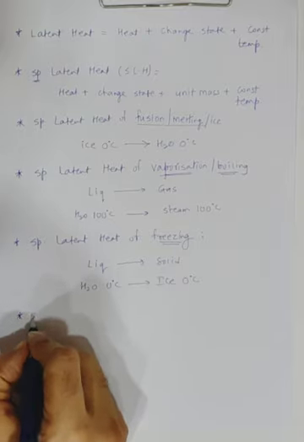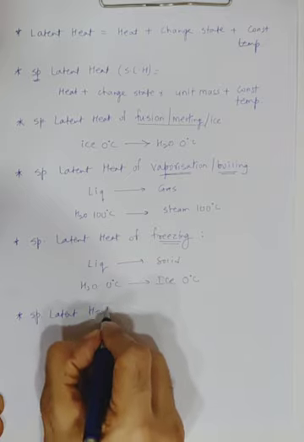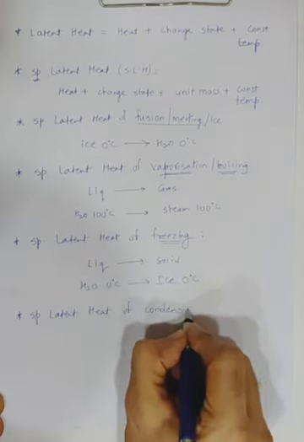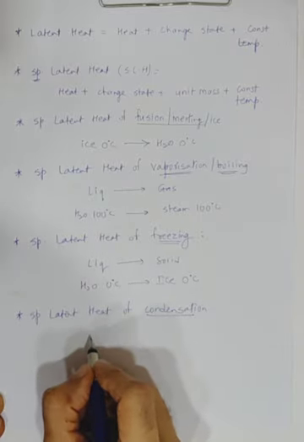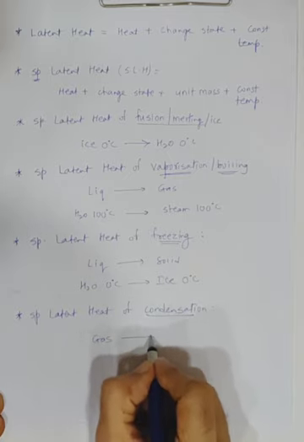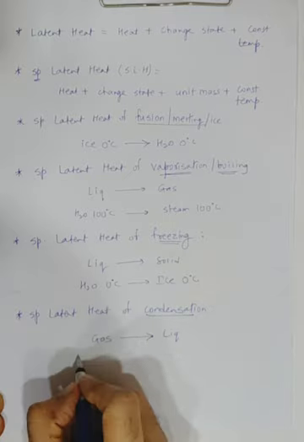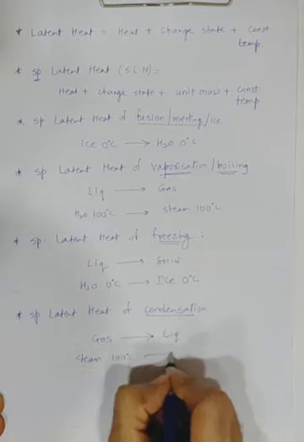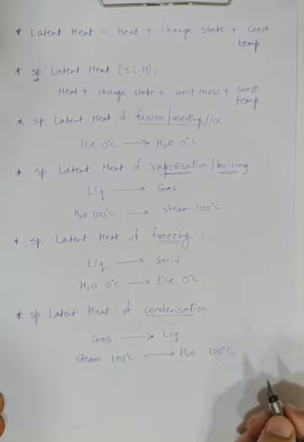What do we mean by condensation? We will be converting gas into liquid, like steam at 100 degrees being converted back into water at 100 degrees centigrade.